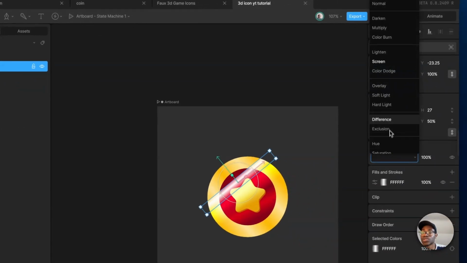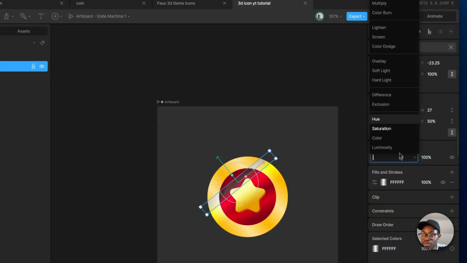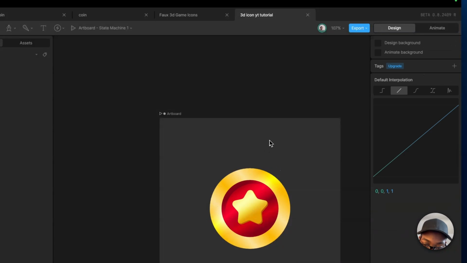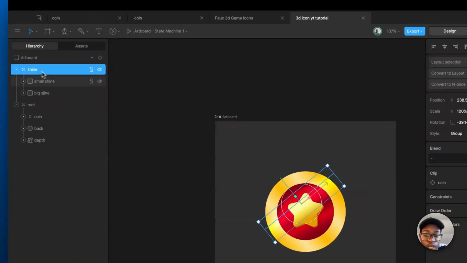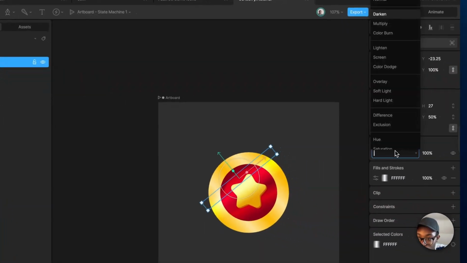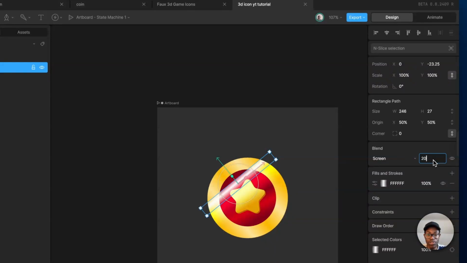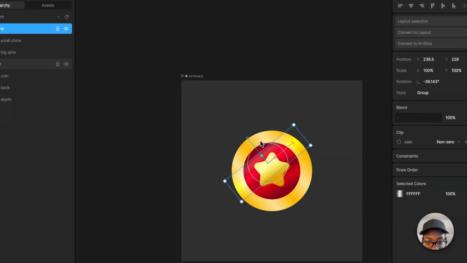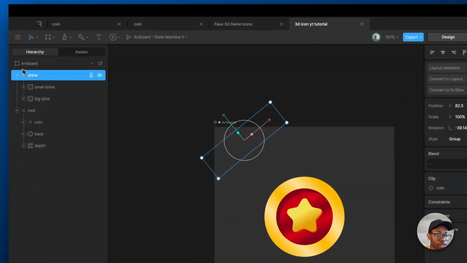So let's see the small shine. What other blending mode can we try to make it look better? Add light. Nope. Saturation. Nope. Lighting. Nah. Darken. I don't see anything. Since all of them are not working and screen has given us something not bad, you can give it like 20% opacity. And now look at the shine again. Not too bad. So we can leave it here, and that's the shine.